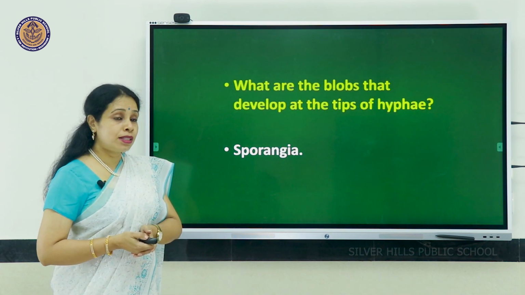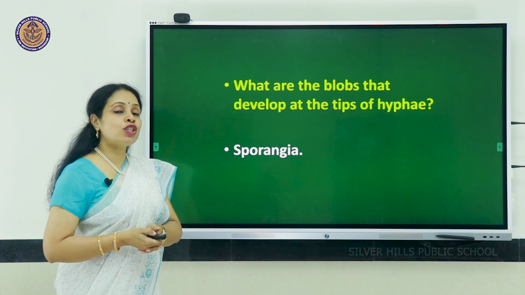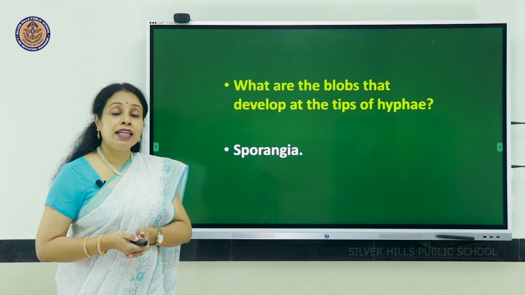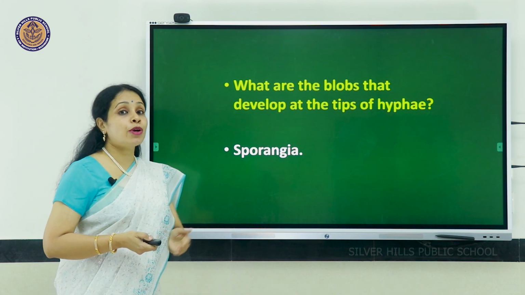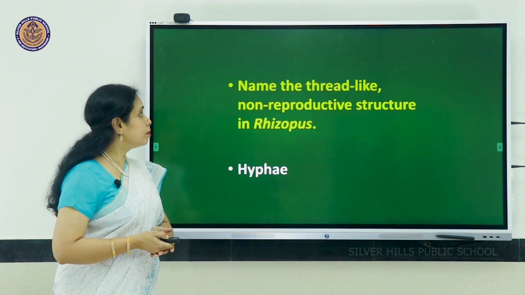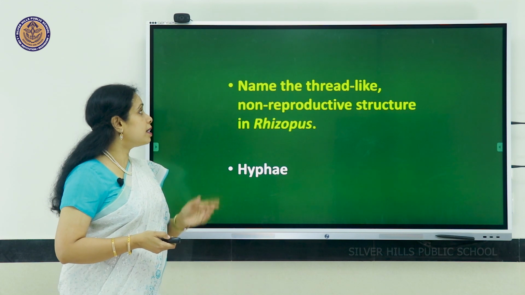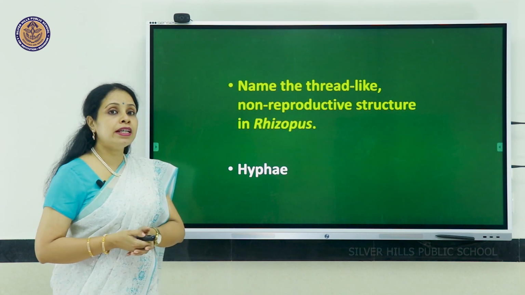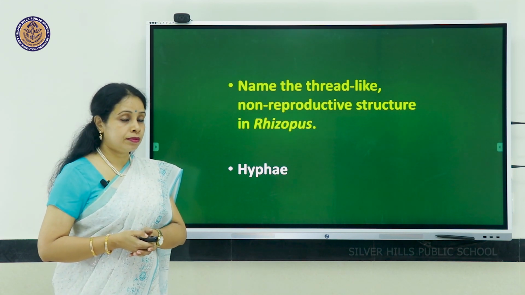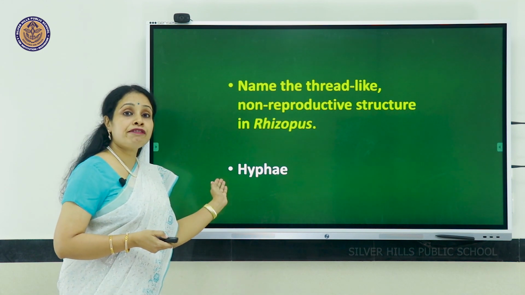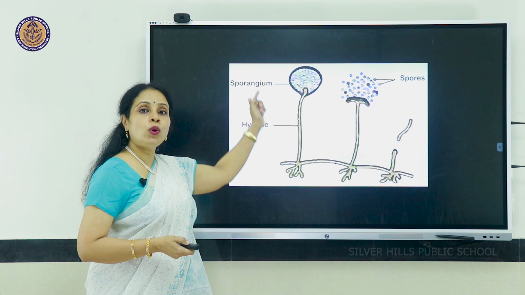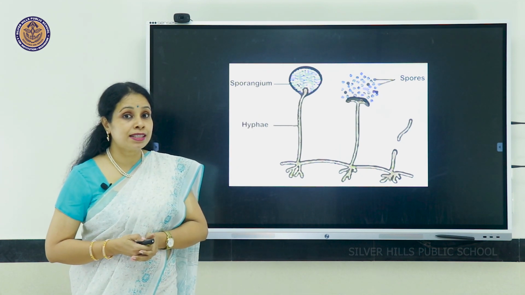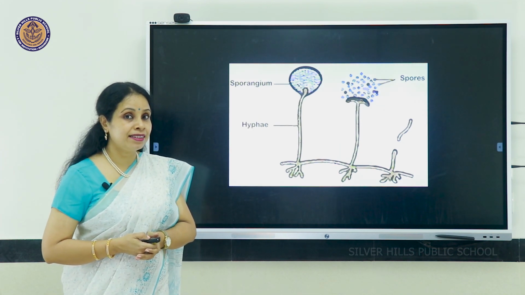What are the blobs that develop at the tips of hyphae in the case of Rhizopus? The answer is sporangia. And name the thread-like non-reproductive structure in Rhizopus. The answer is hyphae. Here's a picture of the bread mold, Rhizopus, which spoils your bread.